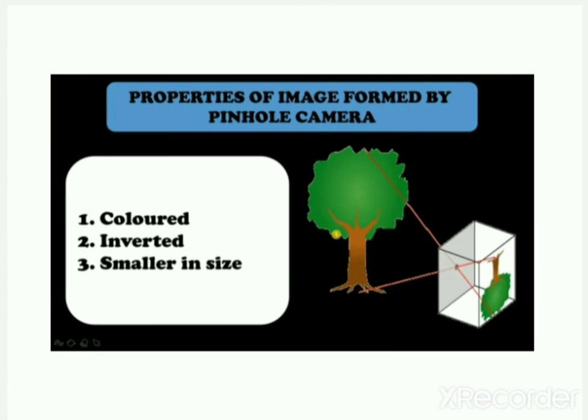Now you must have understood the properties of the image formed by a pinhole camera. The first is that it creates a colored image, but the image is inverted and smaller in size. These are the three properties of the image formed by a pinhole camera: the image is colored, it is inverted, and it is smaller in size.